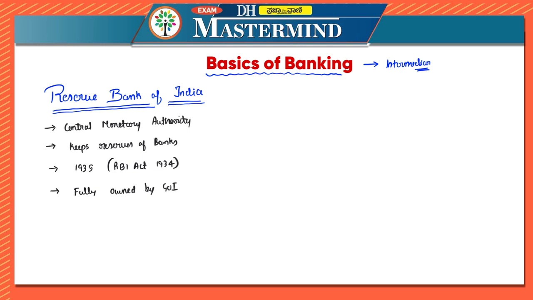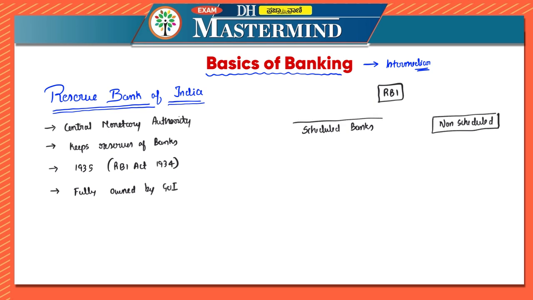Okay, so I hope you have understood about Reserve Bank of India. Now, Reserve Bank of India categorizes banks into two types. One is scheduled bank, and the other one is non-scheduled bank, which we have seen also.